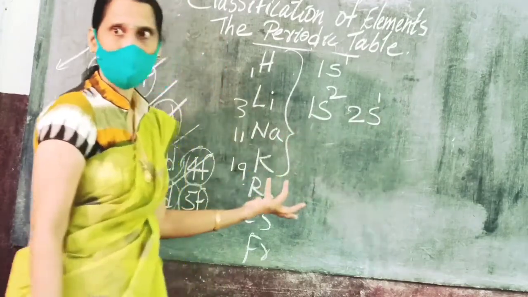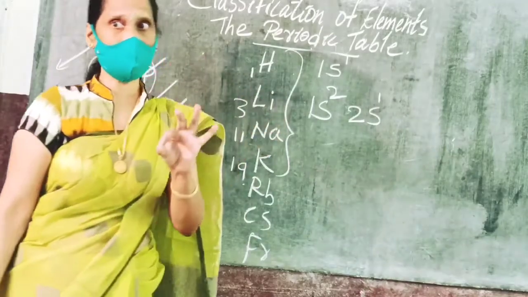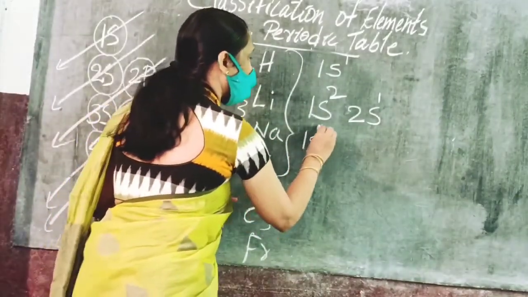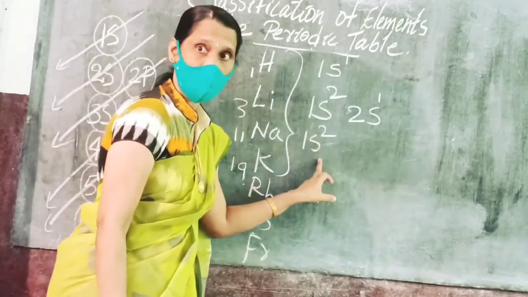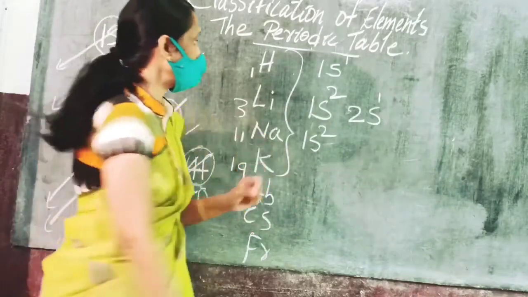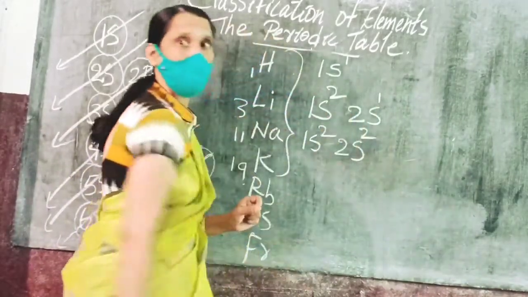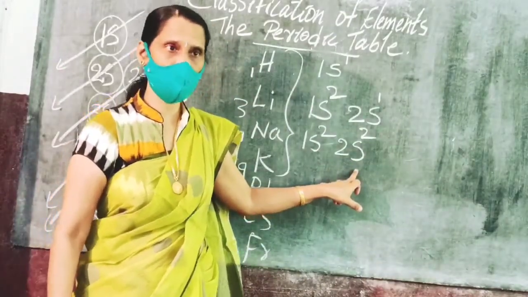Again, let us see sodium. What will it be? Sodium has 11 electrons. So it needs 1s2, the first shell completed. After the first shell, the electrons will enter the second shell. In the second shell, the s orbital has a maximum capacity of 2, so 2s2.